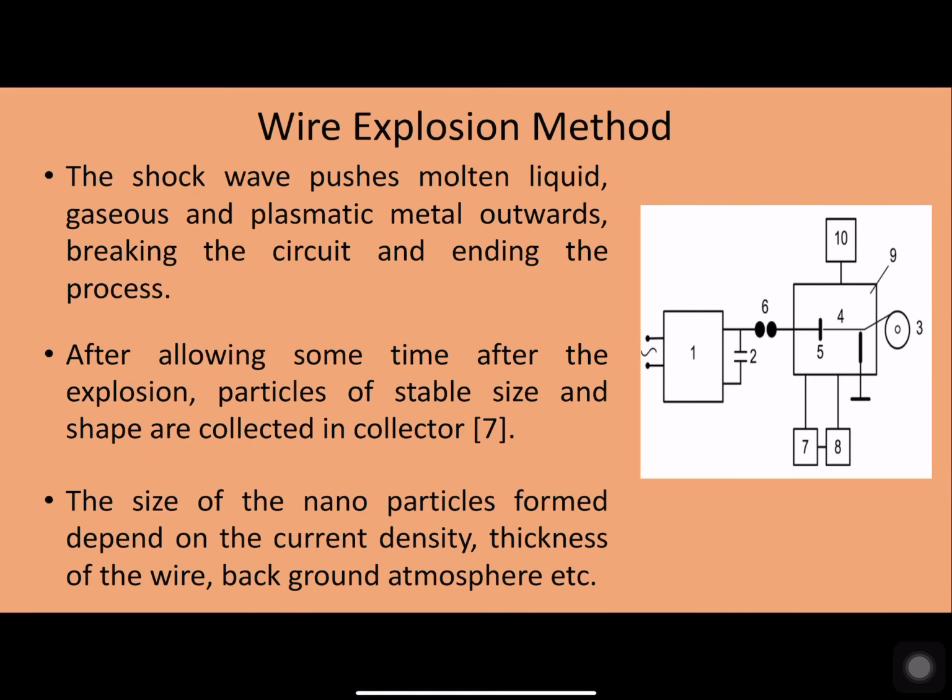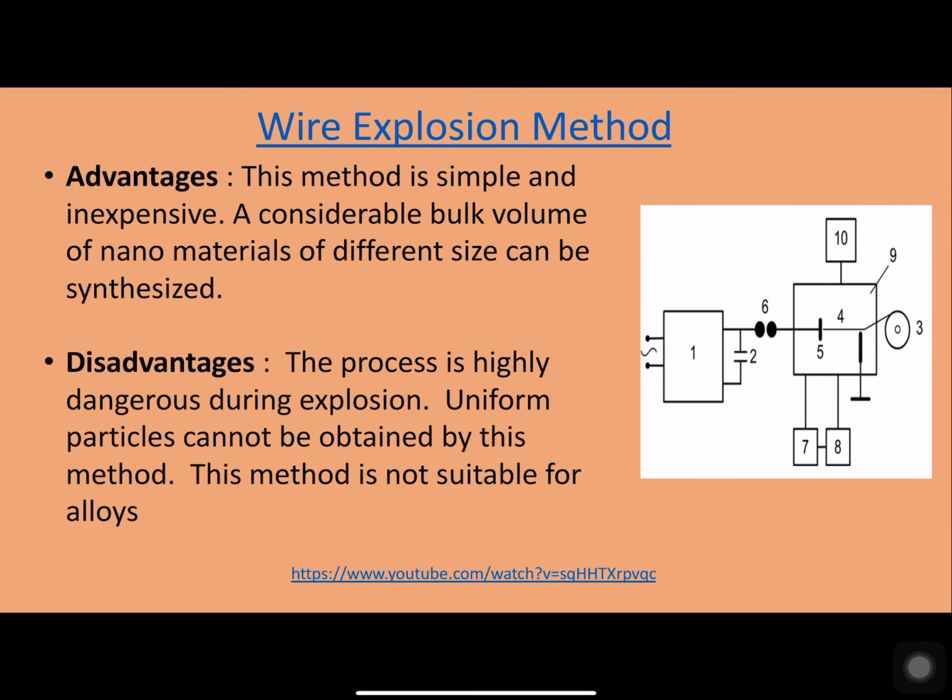So the shock wave that is created pushes that molten liquid or gaseous form of the plasmatic metal outwards, and this causes the breaking of the circuit, and it ends the process. After allowing the required time after the explosion, the particles of suitable size are created and they are collected in the collection chamber. So this is how the required nanoparticles are created. Usually metallic nanoparticles are created by this method.